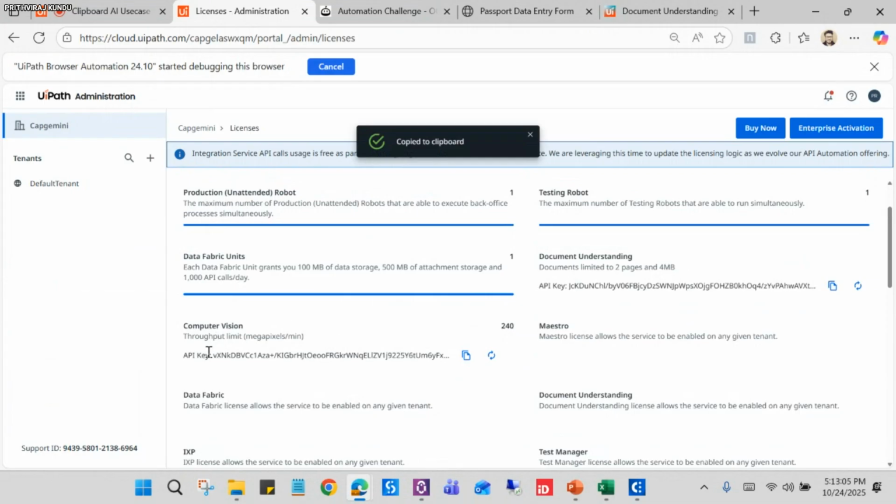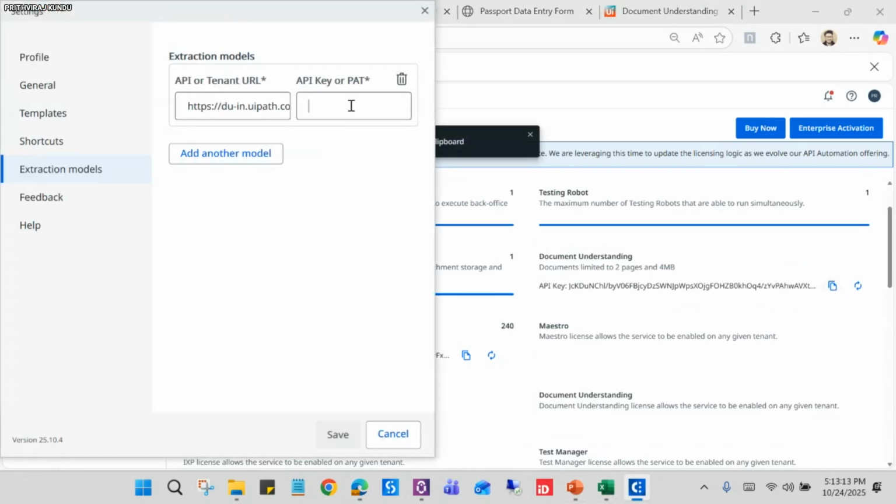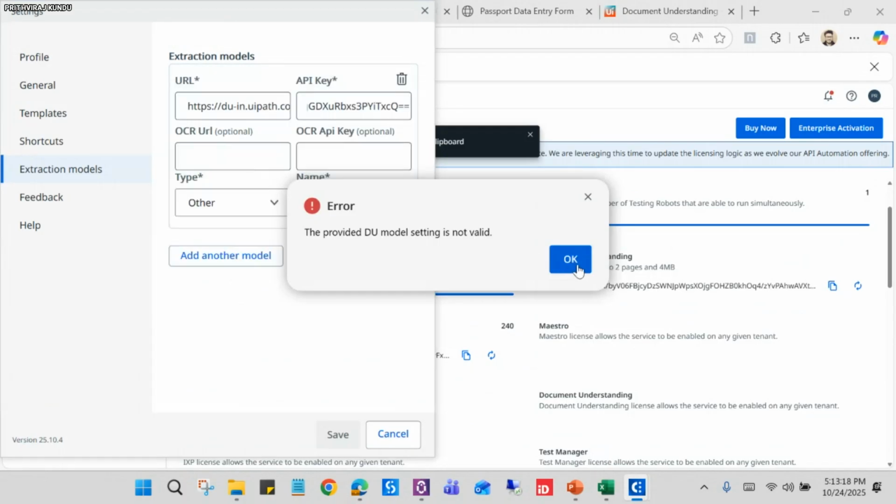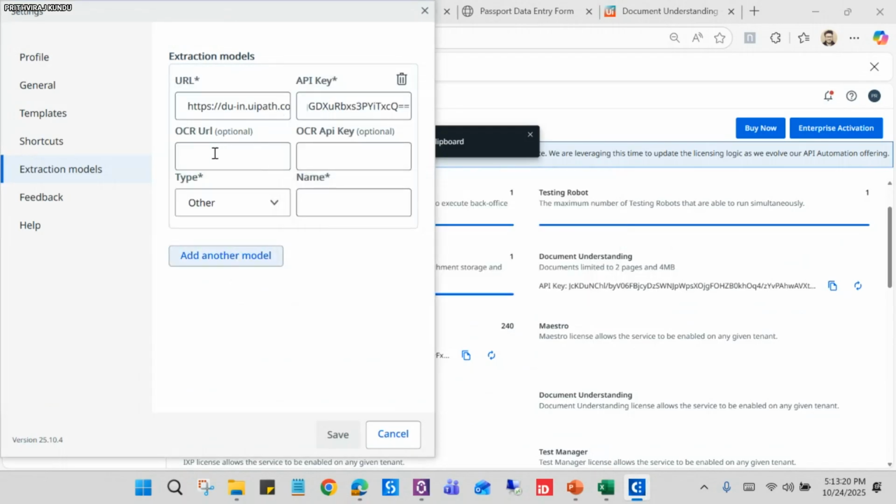Similarly, we have the API keys for Computer Vision and the others. Right now we need the Document Understanding API key. Let me copy it and paste it here in the API key field. Let me add it again and click on OK. There are some optional sections, so we can just ignore them. Now, directly coming to the type.